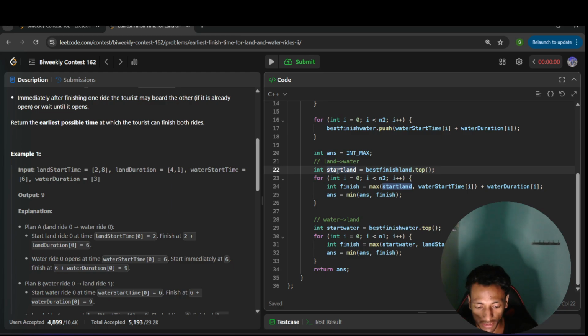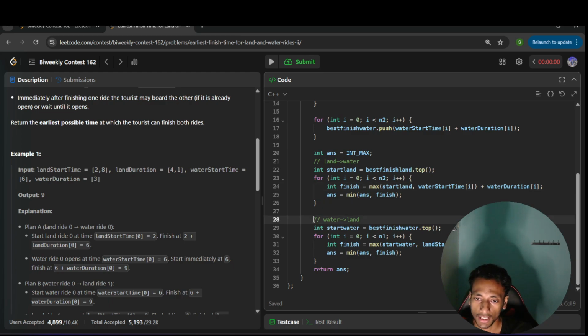Got it? Now with that best finish time, I have to explore all the water rides. Then I have to check with which water ride I get the best answer. So I'll explore all n2, the number of water rides. For each water ride I have to check the ultimate finish time, because land plus water, the ultimate finish time is what we need. So I'll take the maximum of the start time and the finish time of the land ride, then add the current duration. This gives the ultimate finish time for the base land ride and the current water ride. So ultimately, what is the finish time? I will also compare it with the answer.